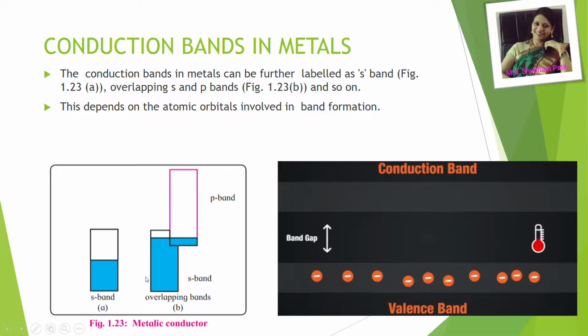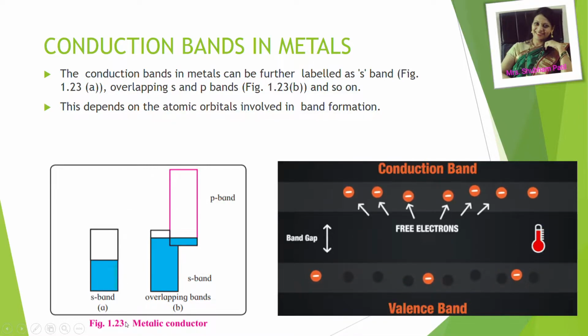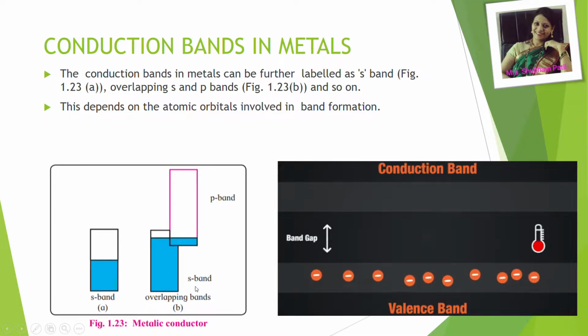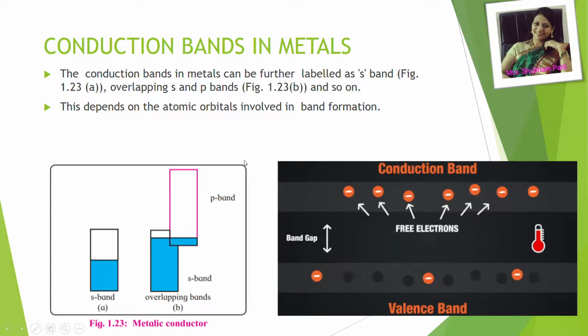The conduction bands in metals can be further labeled as s, p bands, which is shown in figure 1.23. This A part is showing the s band, whereas overlapping of s and p bands is shown in figure 1.23 B part. So this depends on the atomic orbitals involved in band formation.